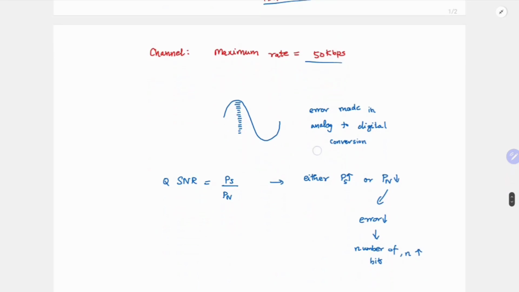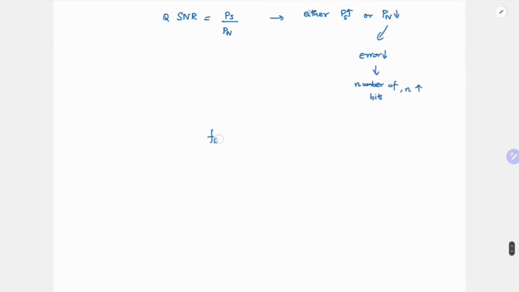The signal bandwidth is 5 kilohertz. We want the least number of samples from here, so I have to sample at the Nyquist rate. What is that rate? Fs is the minimum Fs without losing any information, which will be 10 kilohertz.